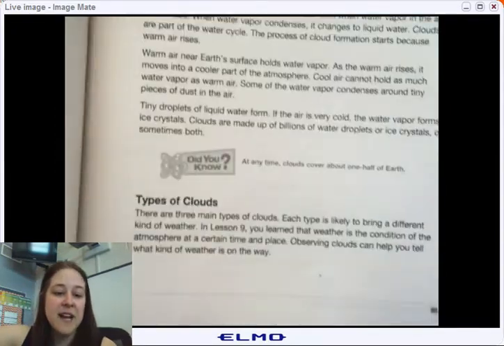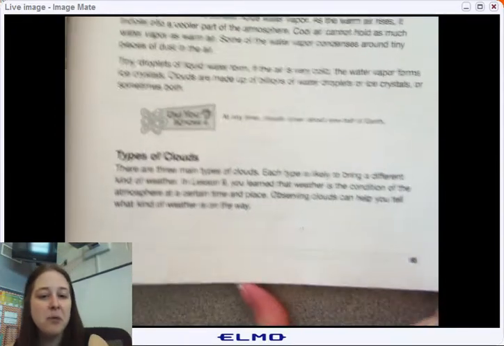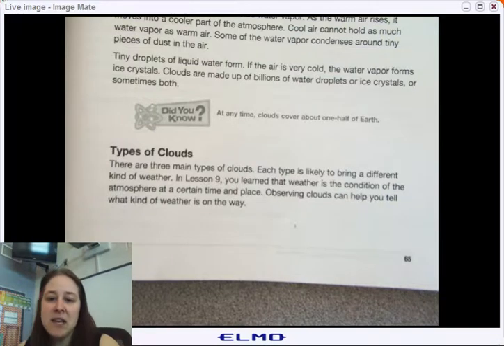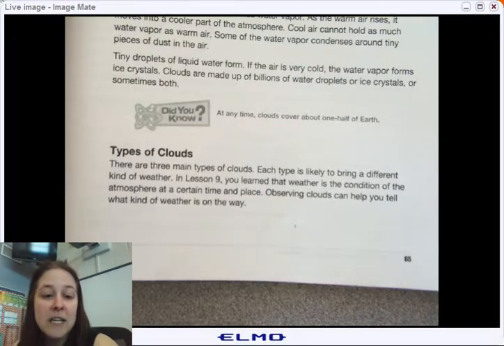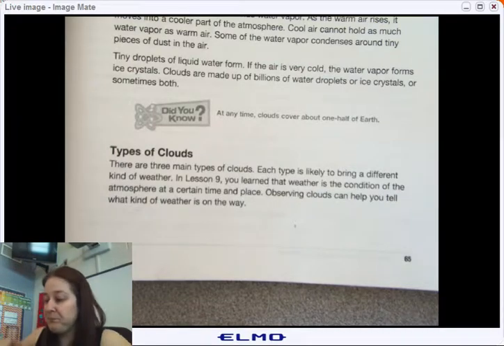There are 3 main types of clouds. Each type is likely to bring a different kind of weather. In Lesson 9, you learned that weather is the condition of the atmosphere at a certain time and place. Observing clouds can help tell you what kind of weather is on the way.